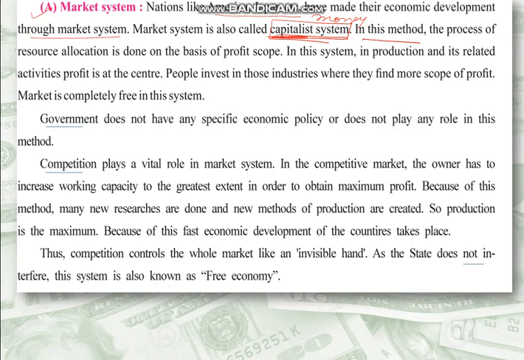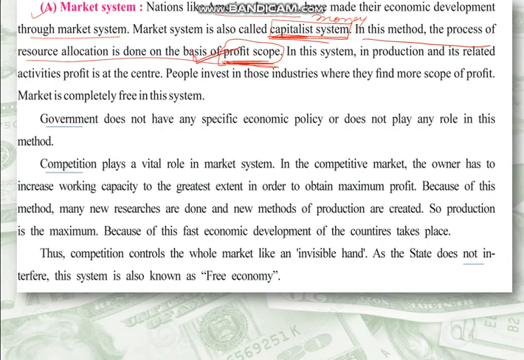In this method, the process of resource allocation is done on the basis of profit scope. How the resources are allocated so that they can get maximum profit. The profit is the most important thing in this particular system. You need to remember this. In the market mechanism system, profit is the key.